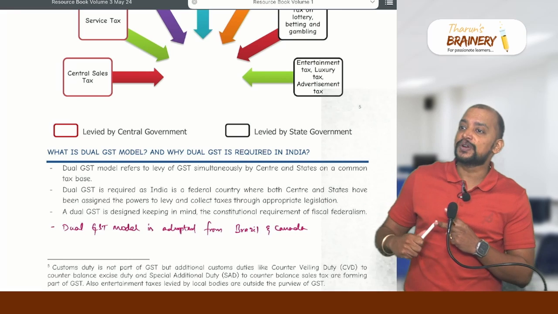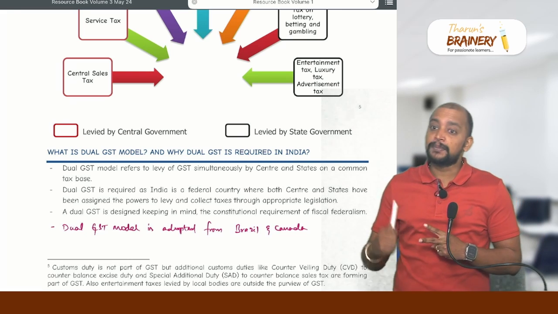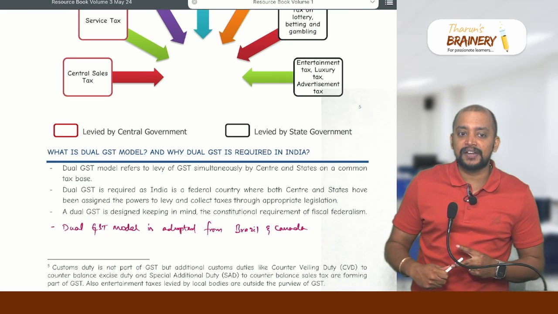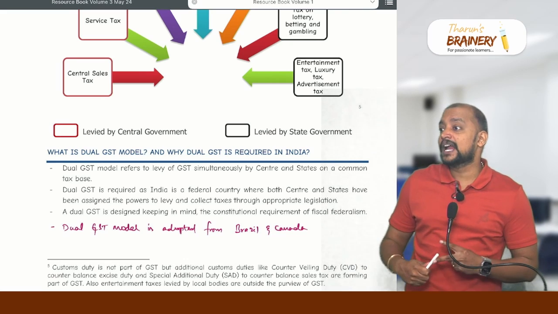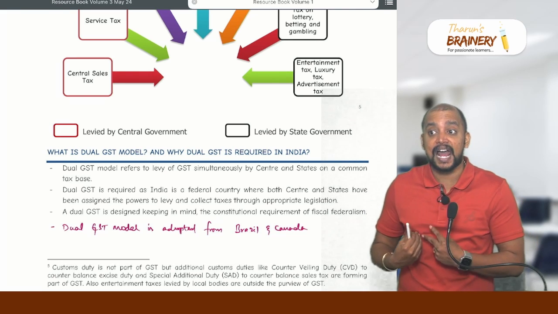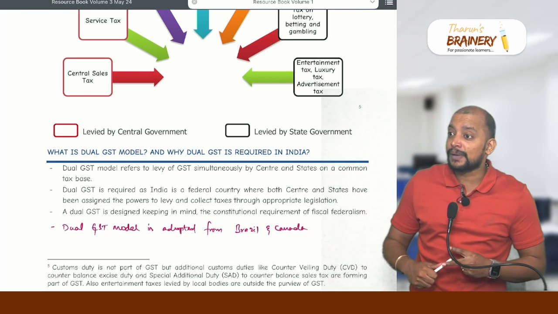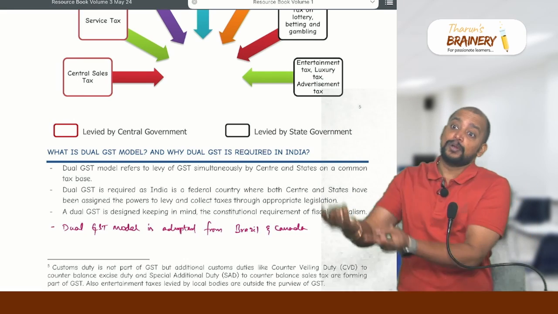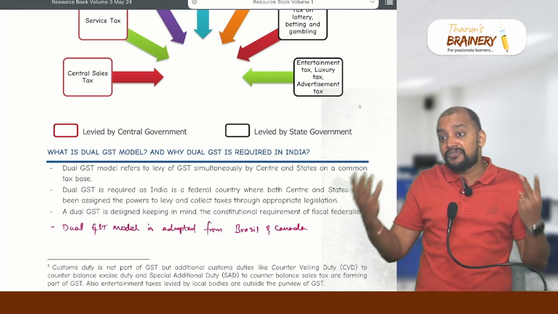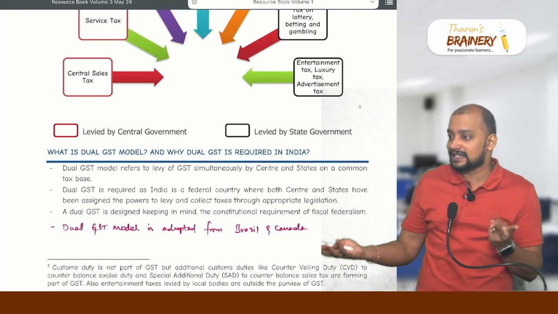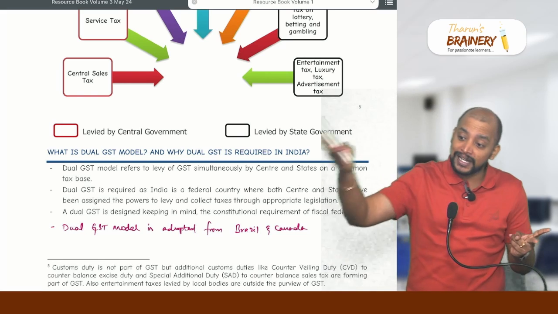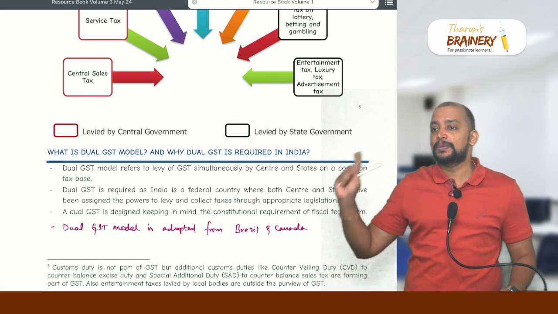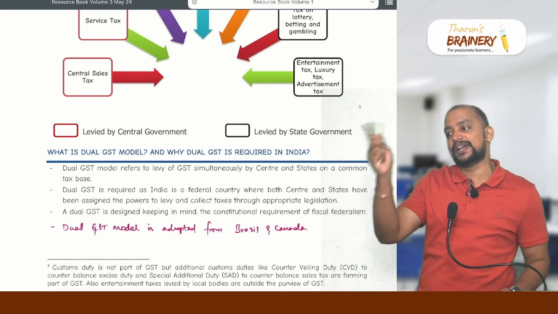We have various provisions related to place of supply. Depending upon the transaction, we need to determine the place of supply. Sometimes the place of supply will be the location of the recipient. Sometimes it will be the location where services are actually performed. Sometimes it will be the location of the immovable property. Sometimes it will be the location of the supplier. Different transactions have different places of supply. That is one chapter which we will be learning. You can see the index. We have a separate chapter on place of supply, where we will learn for what transaction, what is the place of supply.